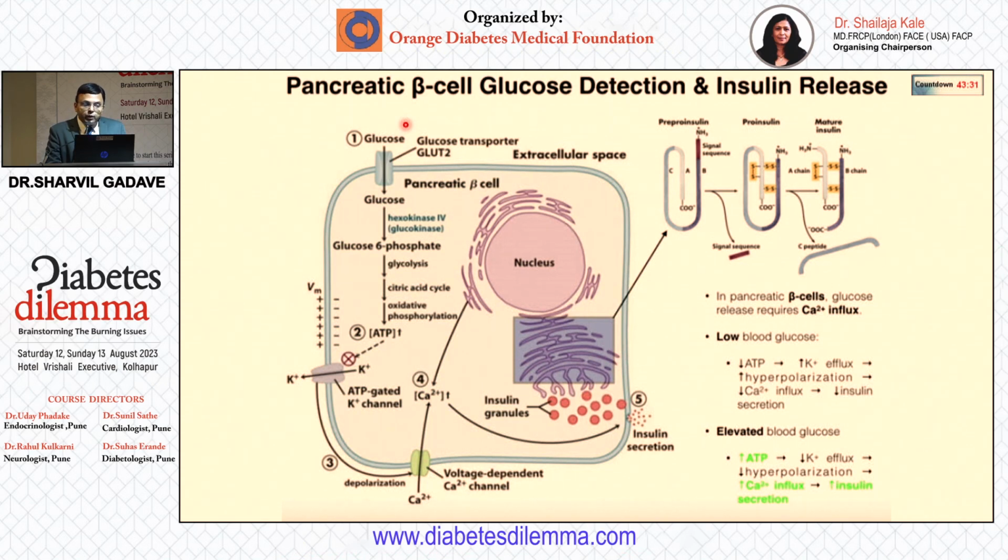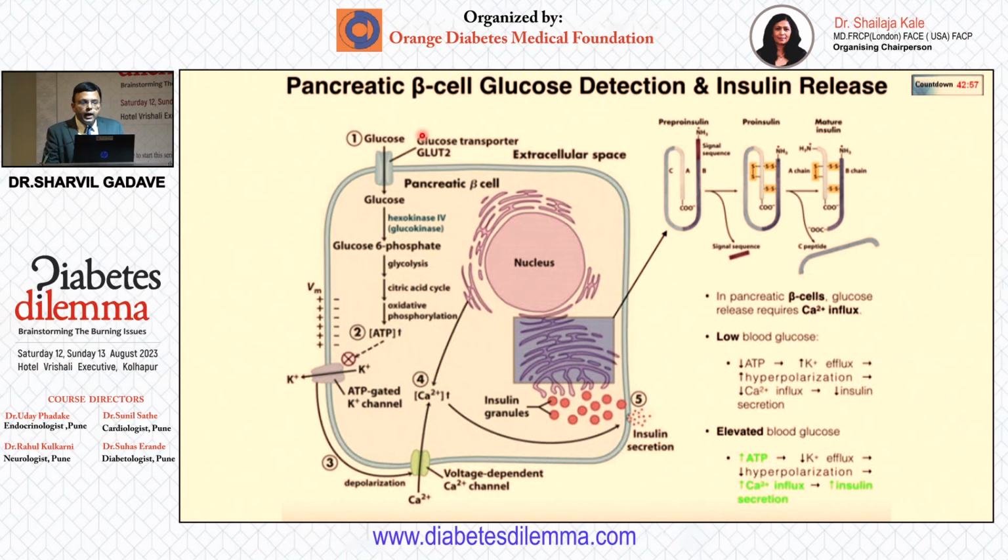All that will translate into high glucose 6-phosphate and very high ATP inside the beta cell. So it is directly proportional and there is no feedback inhibition. In a very healthy individual, there is very fine tuning of this whole physiology to maintain normoglycemia. It's a perfect biochemistry set by nature.